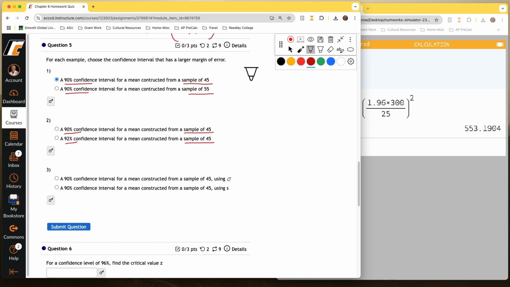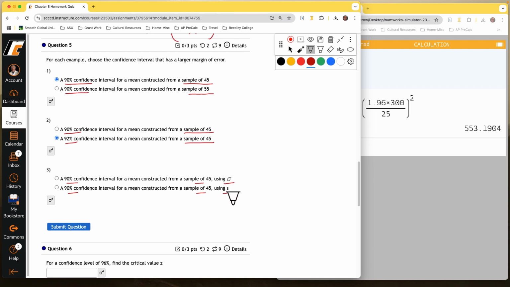92% confidence interval is going to be wider, right? Because we're stretching out. We have an extra 2% of confidence in here. So everything else being equal, 92% confidence interval is going to be wider. And then finally, this last one, confidence intervals are the same, sample size is the same, but do we use the standard deviation from the population or the sample?